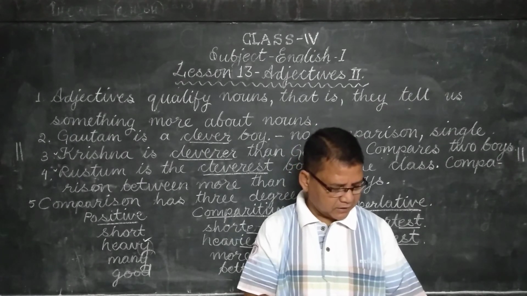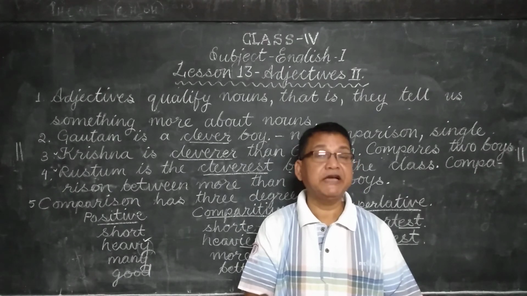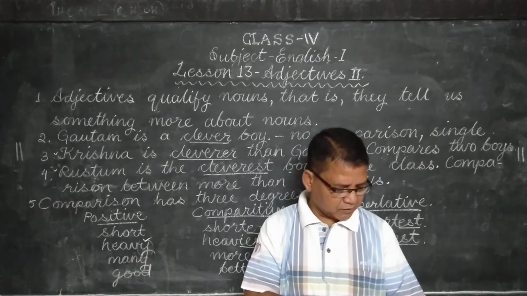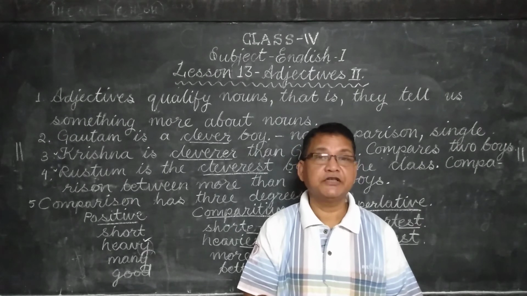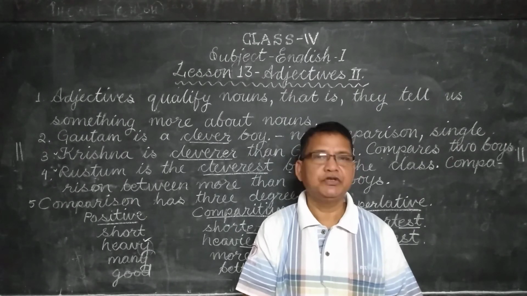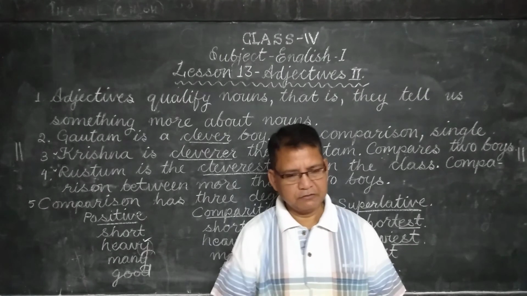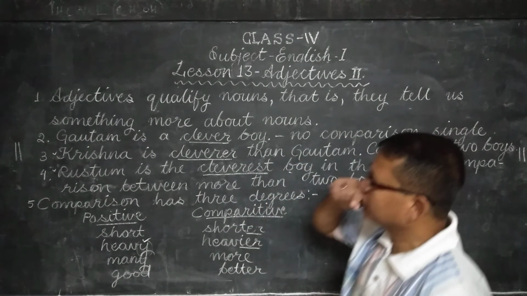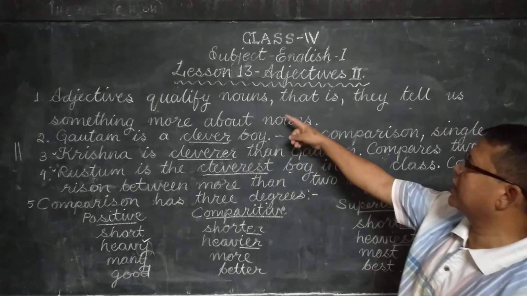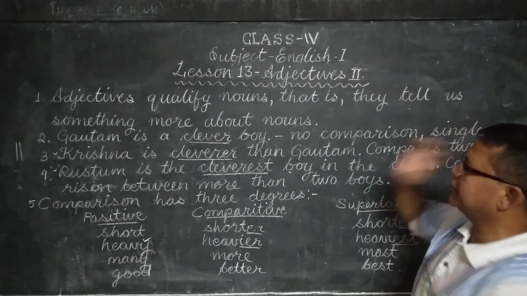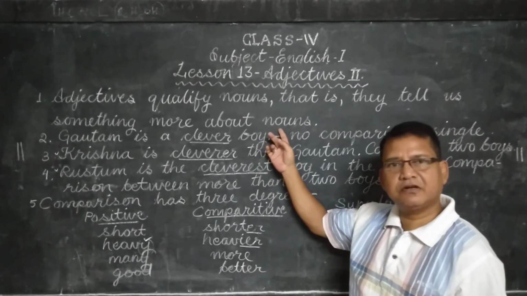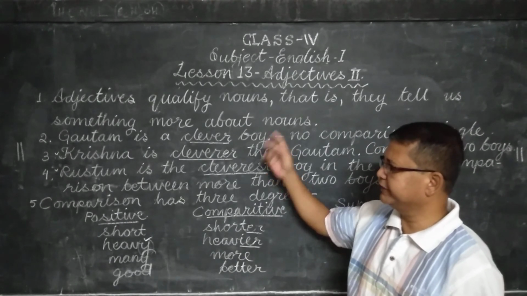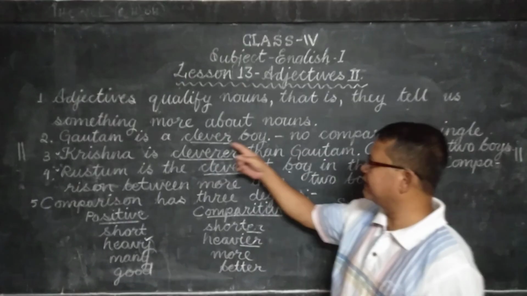Okay. So, children, I want you all to read the lesson very carefully, go through all the examples and complete the exercise in page number 64. Page 64, exercise B is your homework. Let me recap once again. Adjectives qualify nouns, that is, they tell us something more about nouns. Gautam is a clever boy.